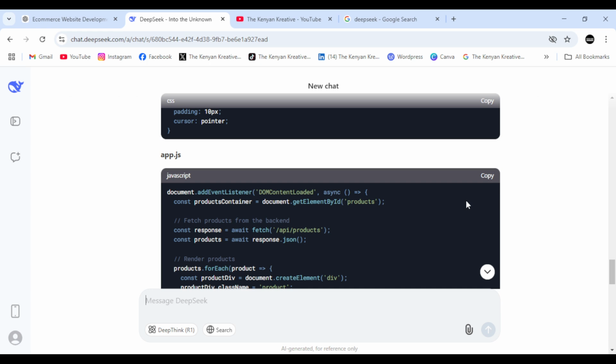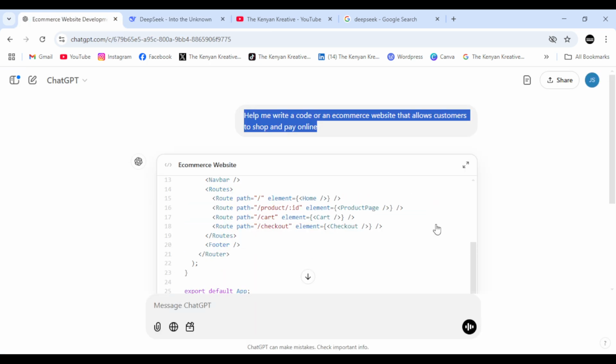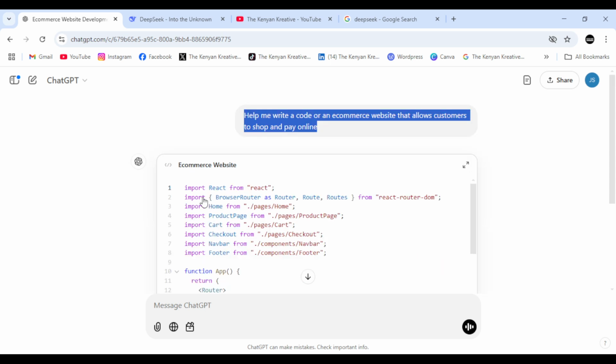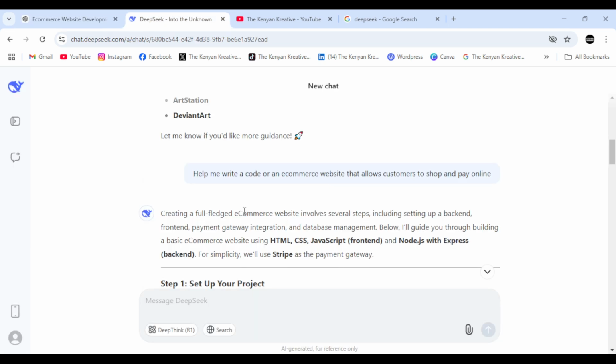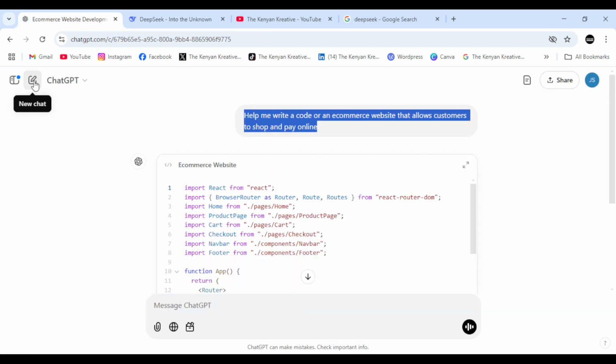As you can see here, I think you can do the same with ChatGPT. Control A copies the whole code and you can incorporate it. So I think the difference right here is that DeepSeek has given me a much more detailed response concerning coding compared to ChatGPT. So I think that's difference number two.